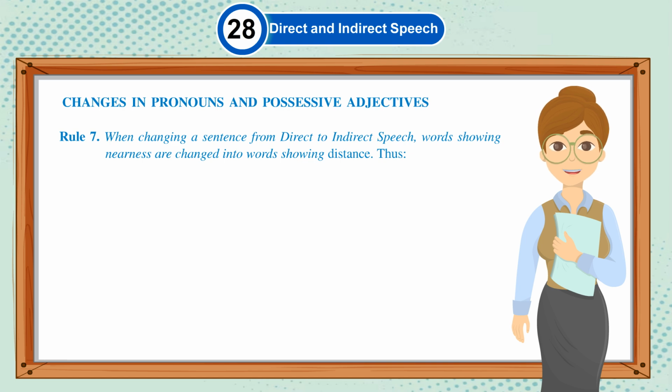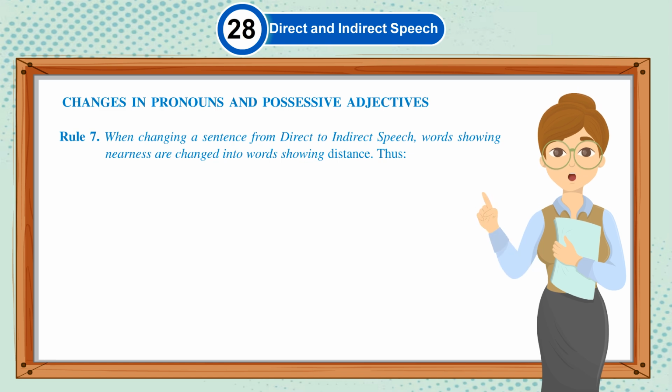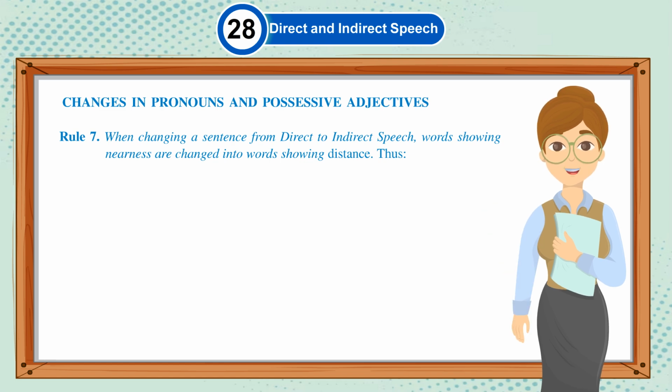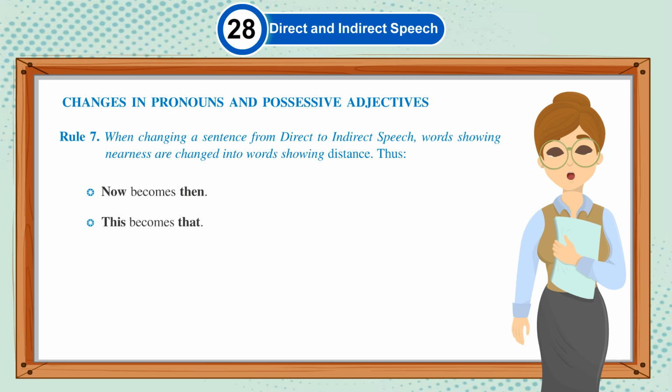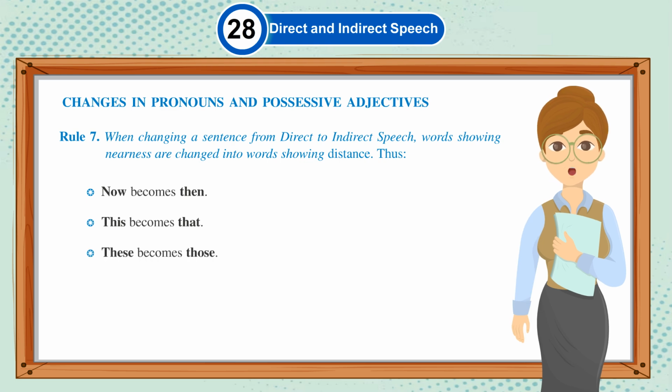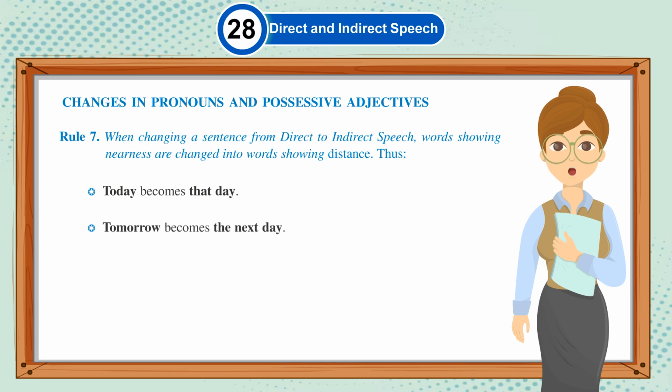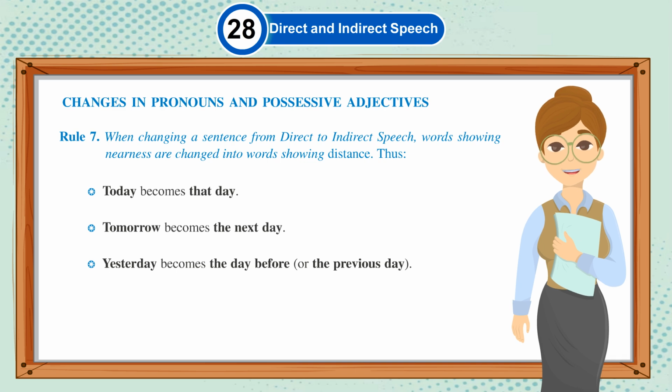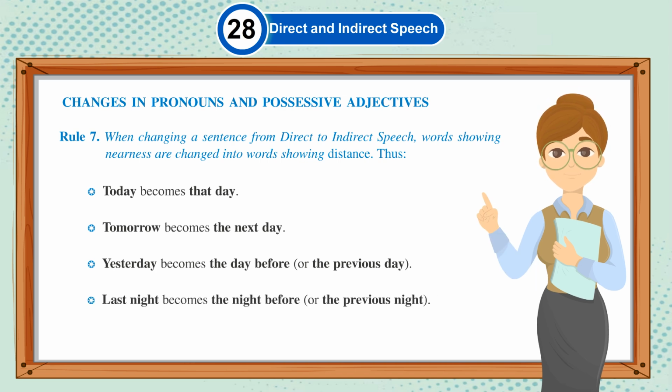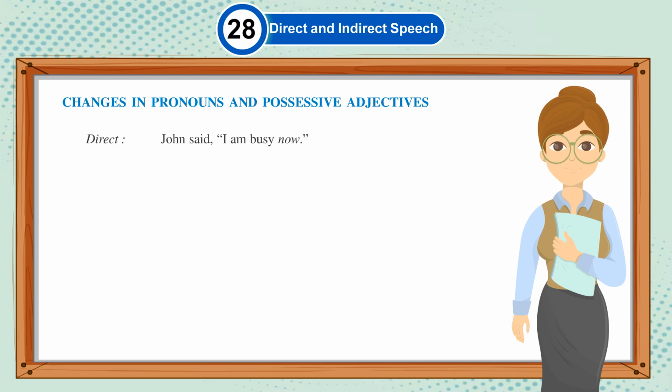Rule 7. When changing a sentence from direct to indirect speech, words showing nearness are changed into words showing distance. Thus, now becomes then, this becomes that, these becomes those, here becomes there, ago becomes before, today becomes that day, tomorrow becomes the next day, yesterday becomes the day before or the previous day, last night becomes the night before or the previous night.